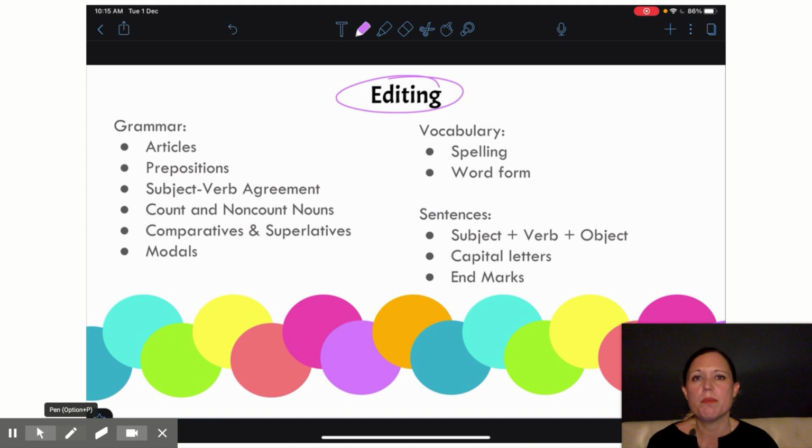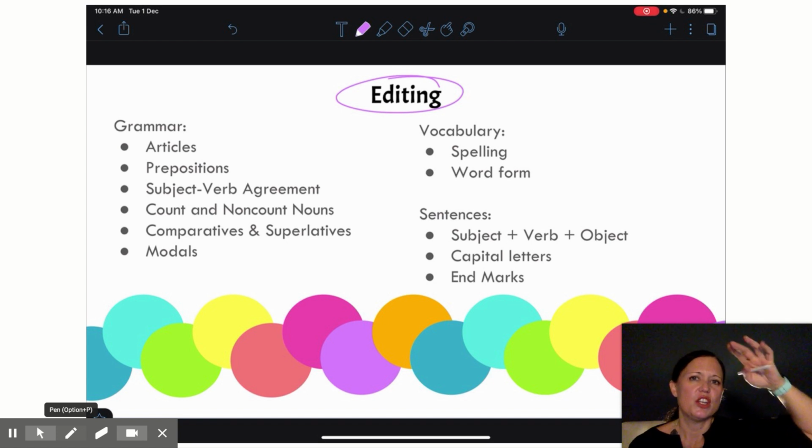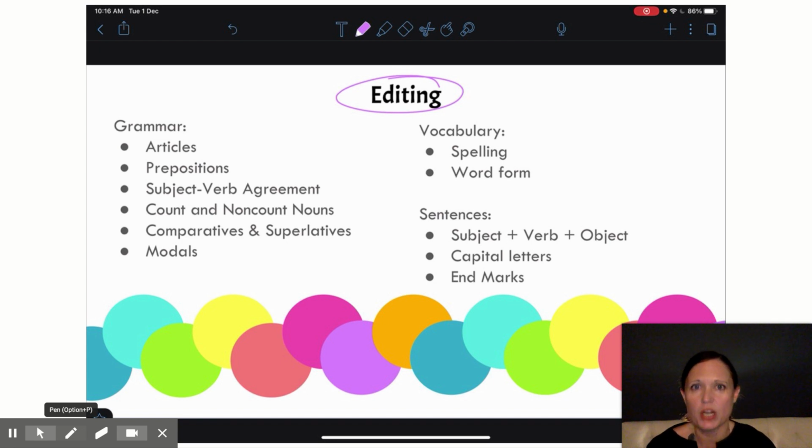So for grammar, some of the big grammar points that we have studied here in 340 are articles, prepositions, subject-verb agreement, singular subject, S on the verb, plural subject, no S on the verb, count and non-count nouns, comparative superlatives, and modals. There's some other things too that we've studied, so be sure that in your head you have a list of things that you are going to go back through your essay to check for before you send off that final draft.